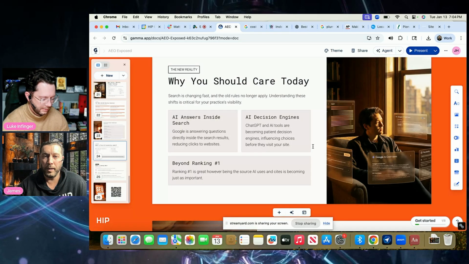And then, of course, we have ChatGPT and other AI tools that are becoming patient decision engines, and they're influencing choices through conversation. And again, traditional SEO is important, right? Ranking number one in Google is great. We still love that. However, I'm starting to see the trend go towards AI, and it's becoming just as important.